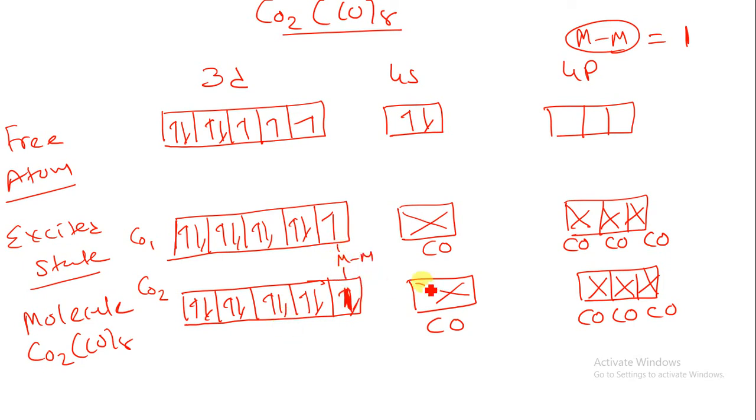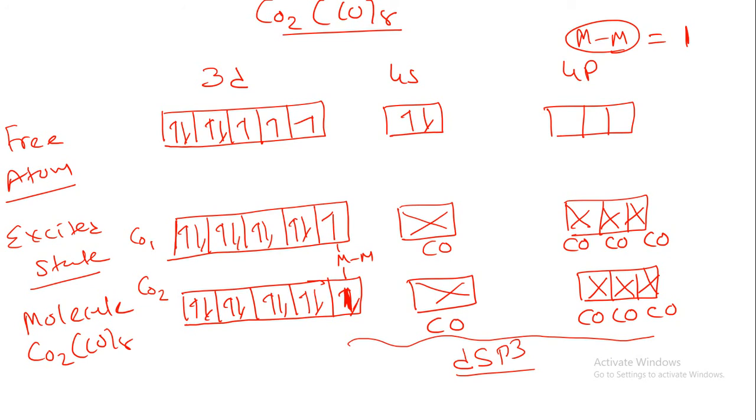Now what will be the hybridization of this structure? There is one d orbital, one s orbital and 3 p orbitals, so there will be dsp3 hybridization, which is observing one metal bond. Now let us understand the structure of this dsp3.